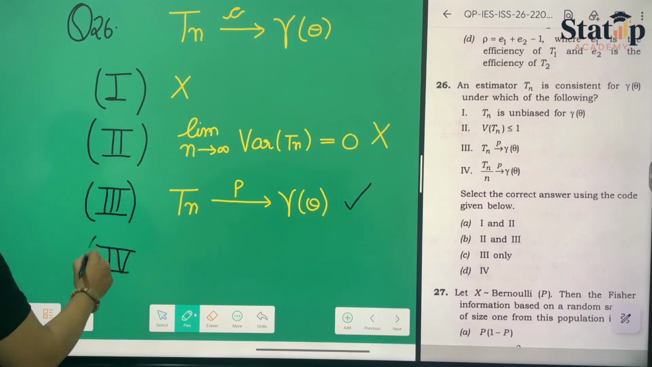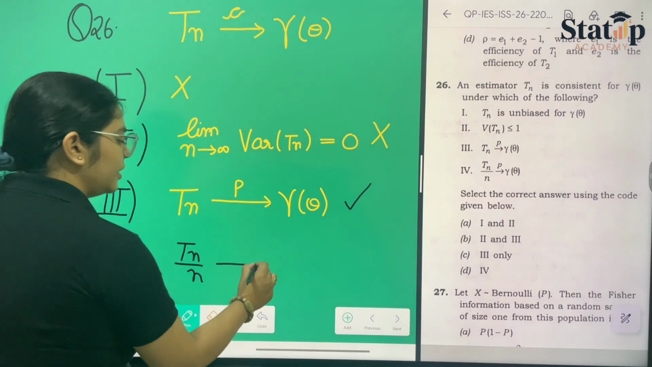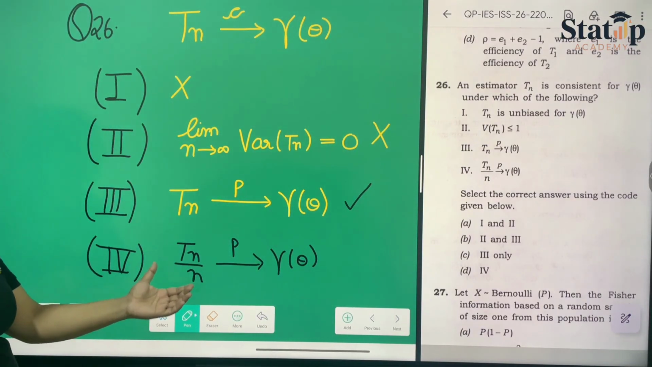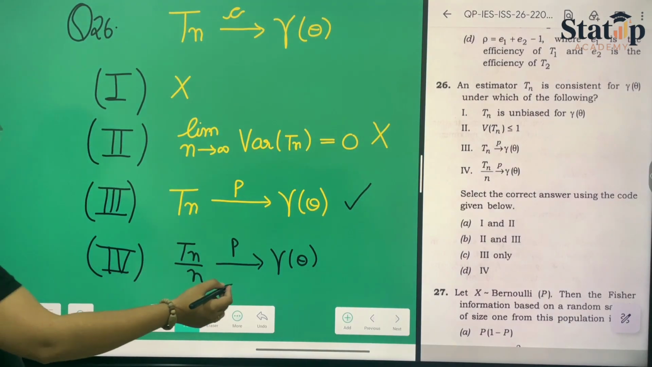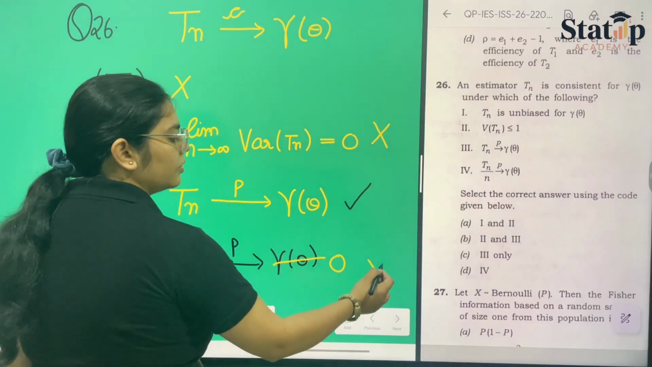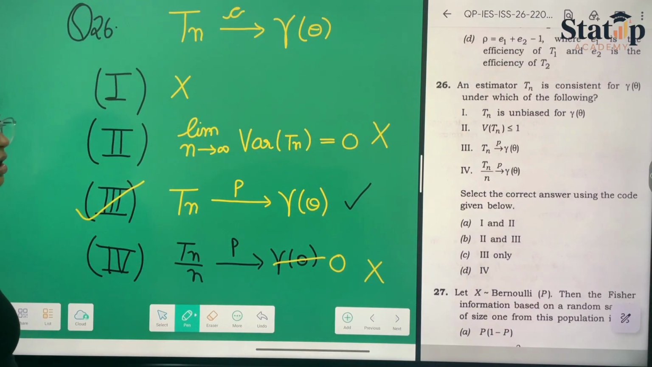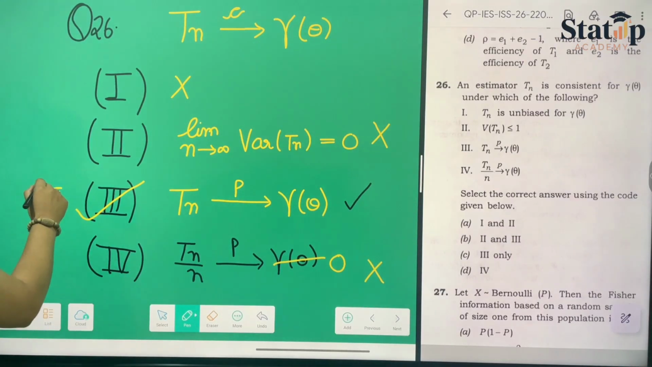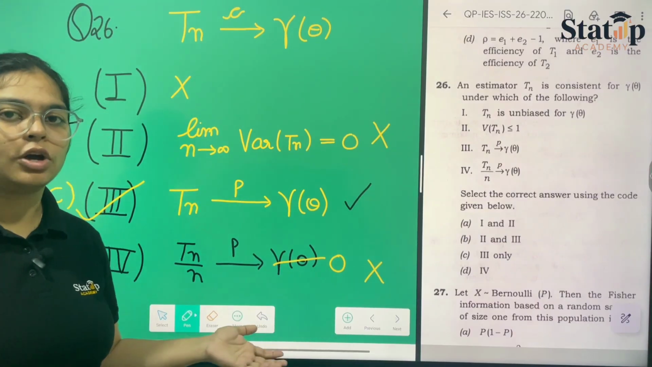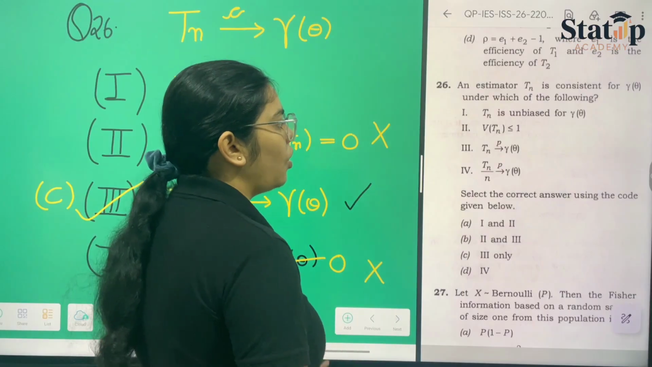Now the fourth statement states that Tn upon n in probability reaches gamma theta whenever we apply the limit as n tends to infinity. So it will be reaching 0, not gamma theta. So hence it is wrong. And hence only one equation is correct, which is equation number 3, and option C is the correct option for this question. Only equation number 3 is the correct equation among all the four.